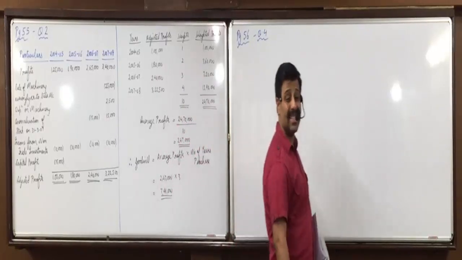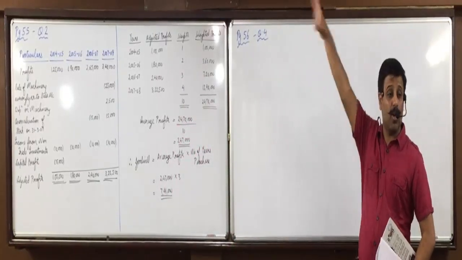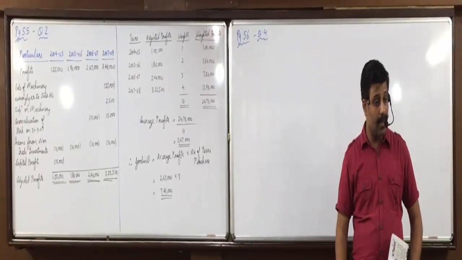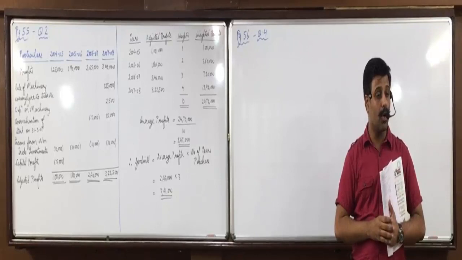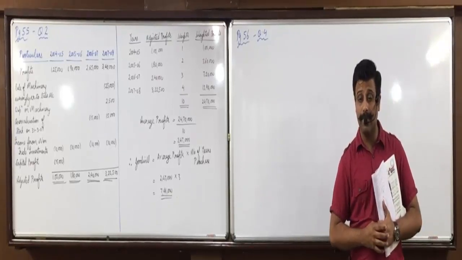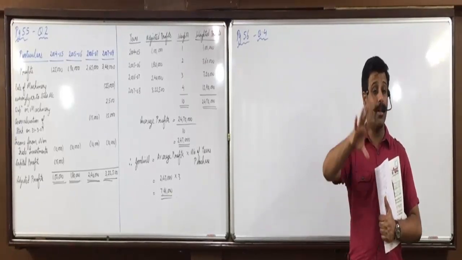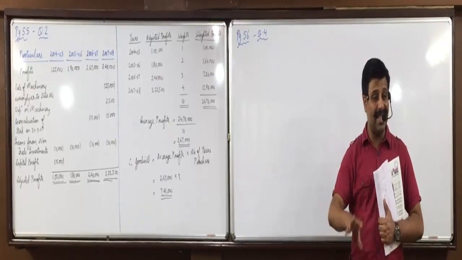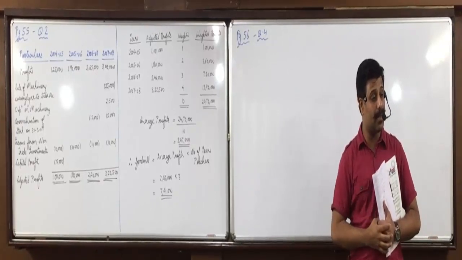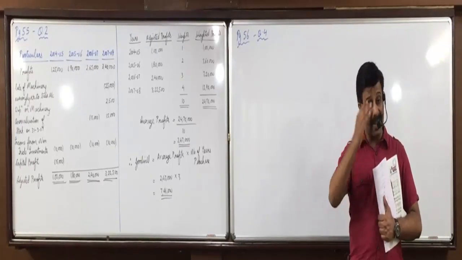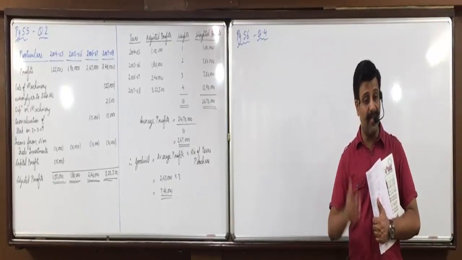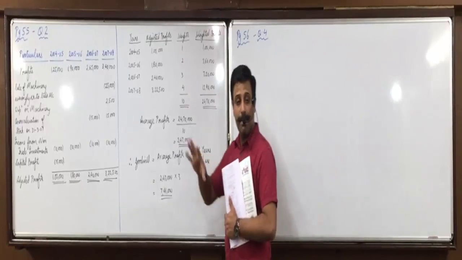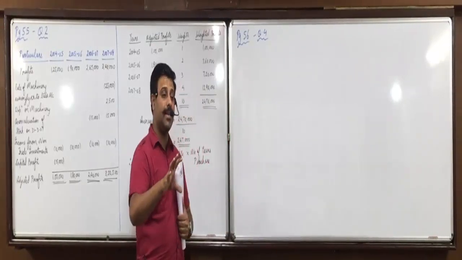If a major repair is done, suppose this AC's compressor goes out and I spend 10,000 on that compressor, should I debit that to P&L account, or should I treat it as an asset? I spent 10,000 rupees on buying the new compressor or repairing that compressor. Should I treat that as an asset or debit it to P&L account as an expense? Expense means every year you are going to spend 10,000. It's a one-time expense, it's an asset. It's not servicing. It is a major repair done, so that will be treated as an asset.